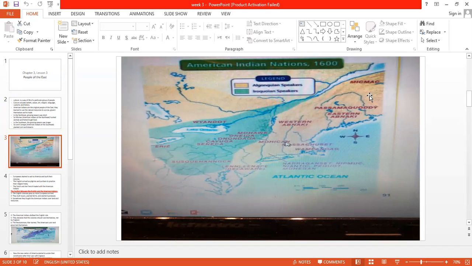Here the growing season is short, so they didn't plant. They only hunted animals and fished. But in the Southeast, the growing season is longer, so they depended on farming and planted corn and tobacco.